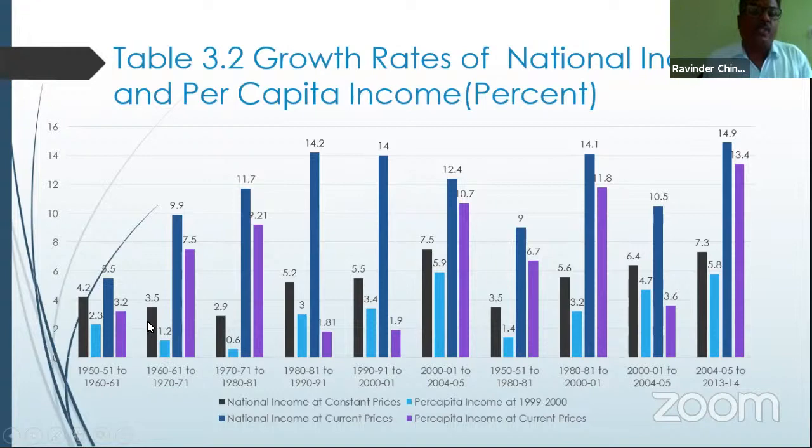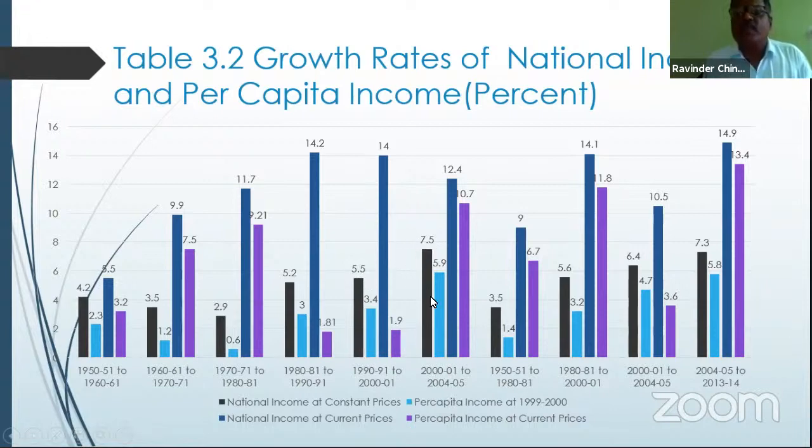It reached 3.5 by 60-61 to 70-71. Then it came down to 2.9, just like what I stated previously in the table. In the period 1971 to 80-81, this went up to 5.2%, and during 80-81 to 1991 it reached 5.5. Some uptrend took place. Then between 2001 and 2004-05, this 5.5% growth rate reached